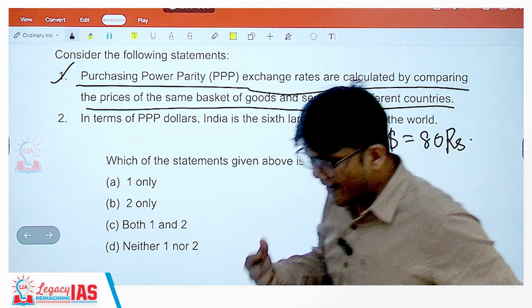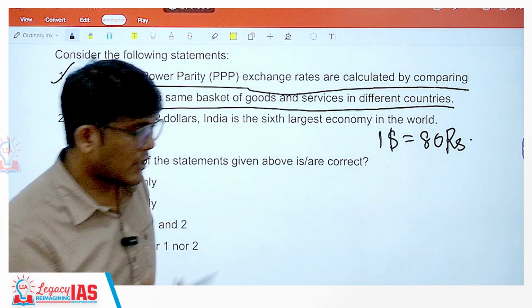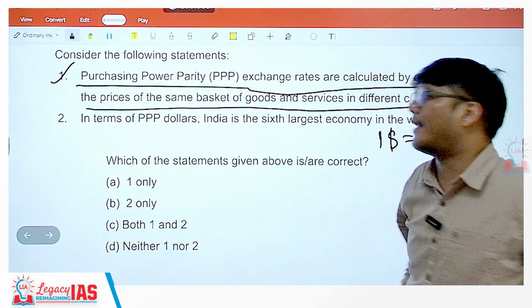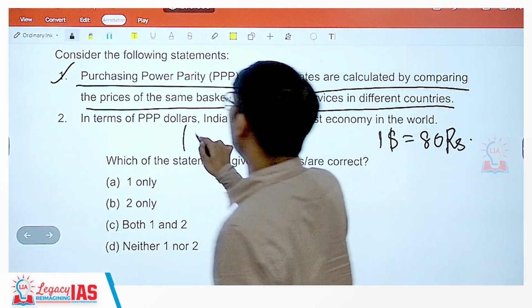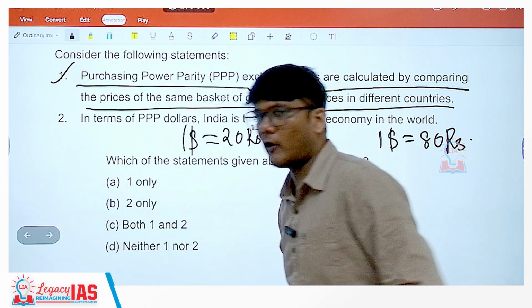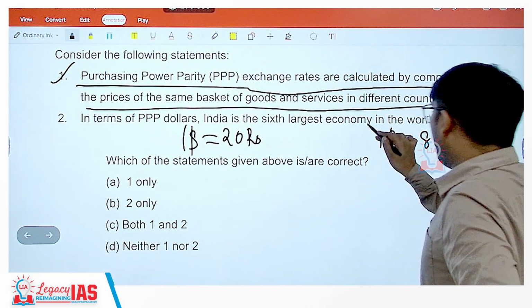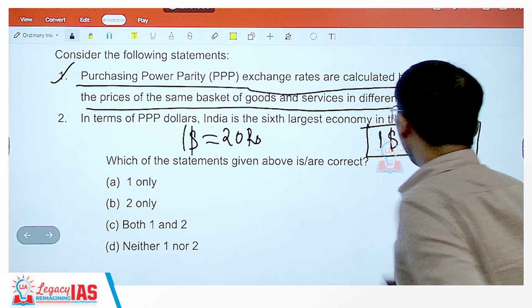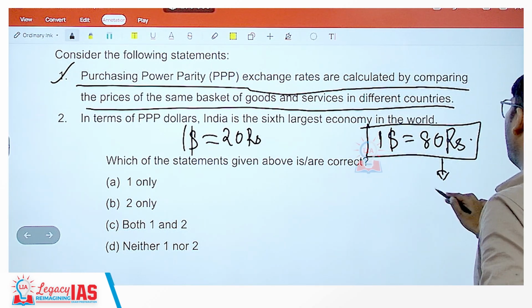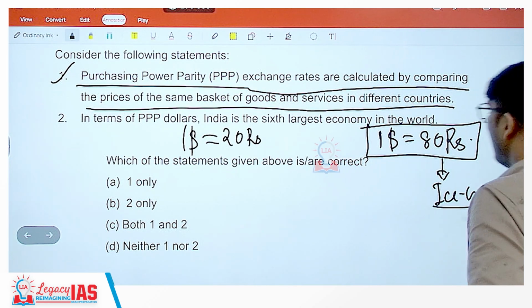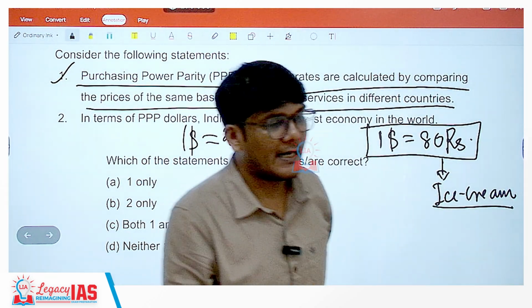So we think that the value of the rupee has gone down. $1, 80 rupees. Oh my God. But in reality, if you actually look at the value, $1 would actually be somewhere close to 20 rupees. How is that possible? Because in the market, $1 is trading at 80 rupees. But if you buy an ice cream in India, let's say you get a good ice cream of a particular quality brand for 80 rupees in India.